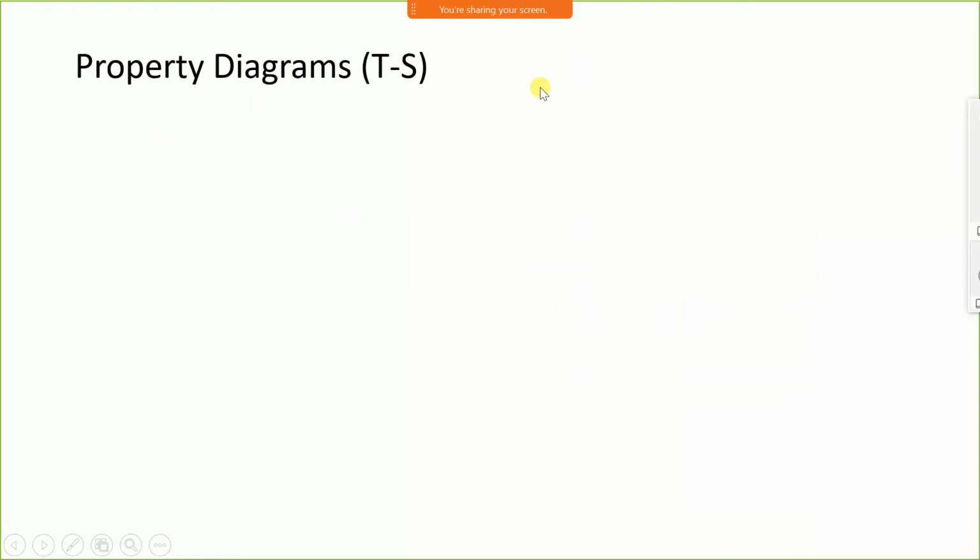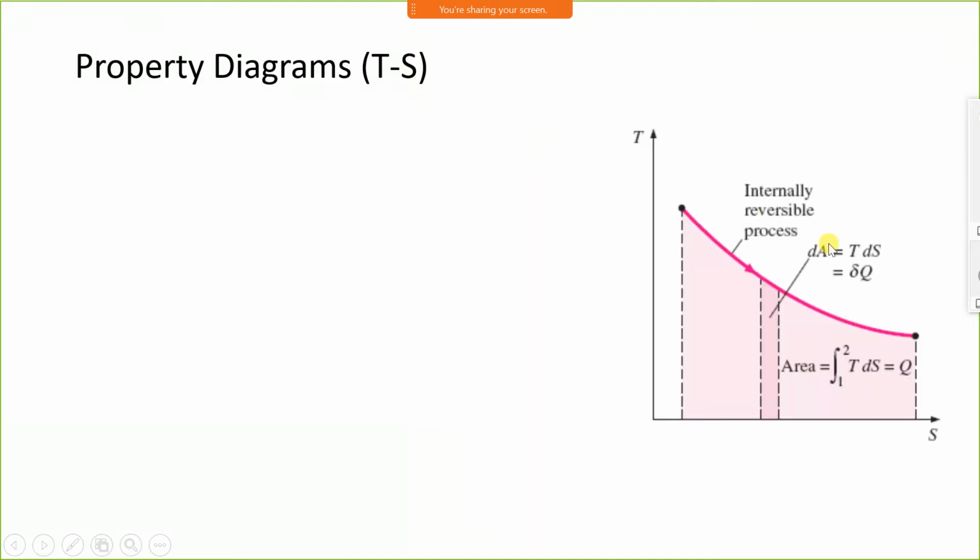Now property diagram, here we will see the TS diagram. Consider process 1 to 2. Now the area under this process, here it is a TS diagram, will represent the heat transfer. Since it is a curve, we cannot calculate directly. We will consider an elemental area. Consider this elemental area,